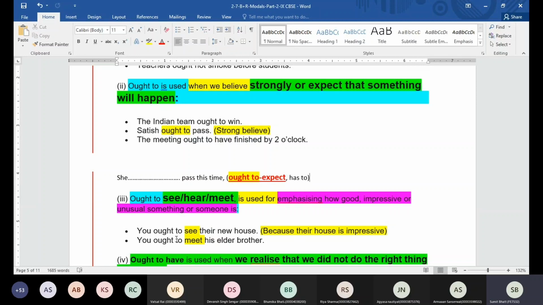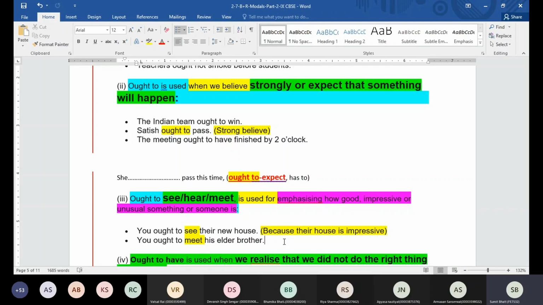So when you want to emphasize that something is very good, very impressive, or unusual, you can use ought to with see, hear, and meet. You ought to see their new house means because the house is impressive, you should come here and have a look at it. You ought to meet his elder brother means you want to emphasize that his brother is really impressive or unusual. You don't find a brother like him here and there. So in these cases, guys, with see, hear, and meet, we can use ought to.